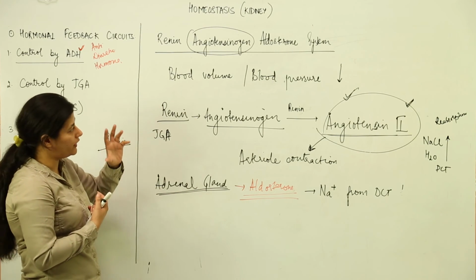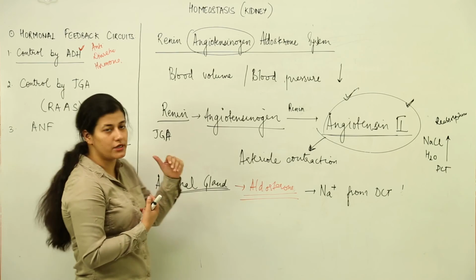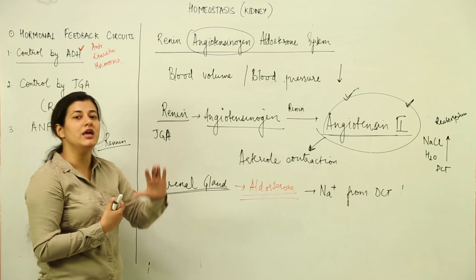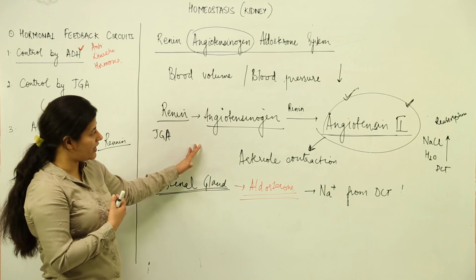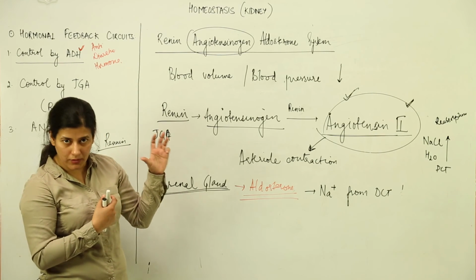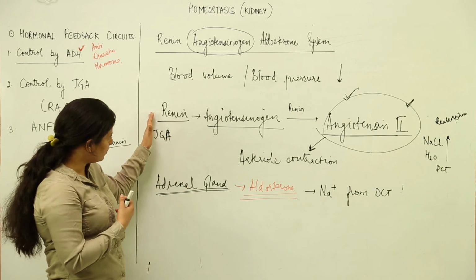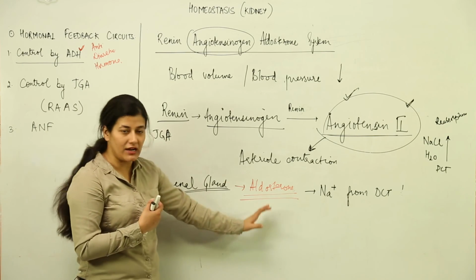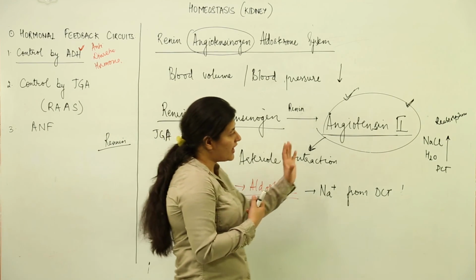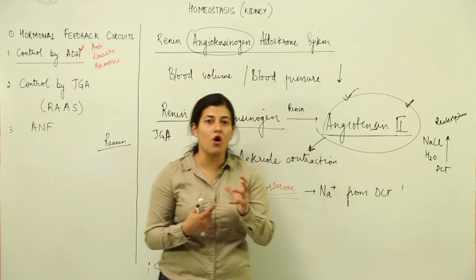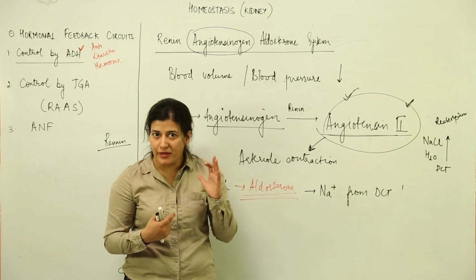So you see that whenever the blood volume or blood pressure was lower, it was restored by the kidney's mechanism of RAAS, where the various plasma proteins and an endocrine hormone known as renin, apart from that aldosterone, were involved, and they have brought about the restoration of the blood volume as well as the blood pressure.